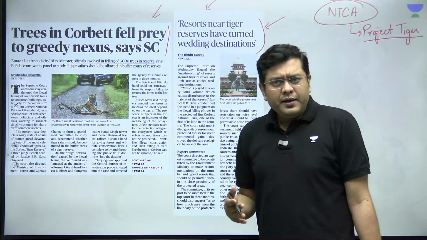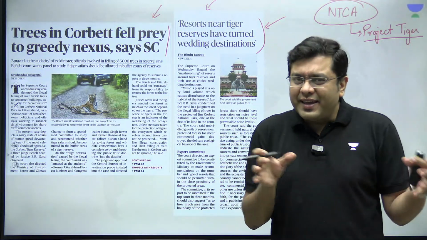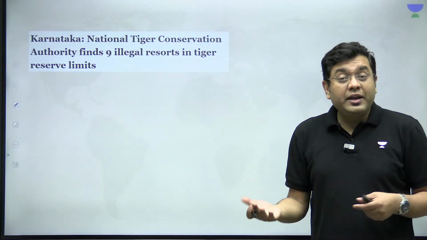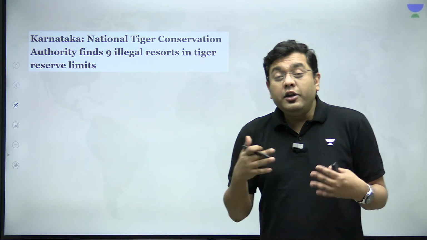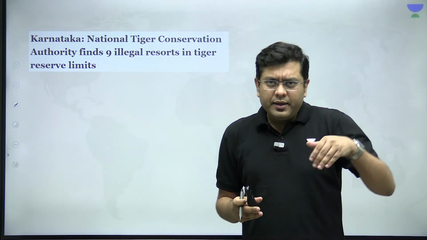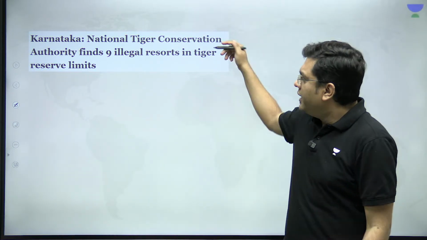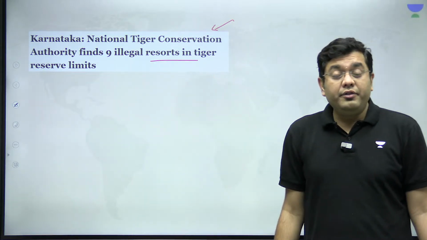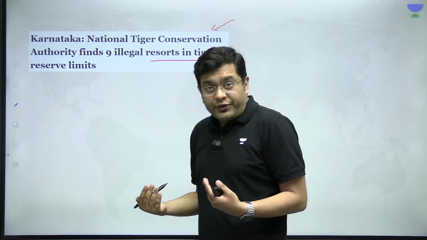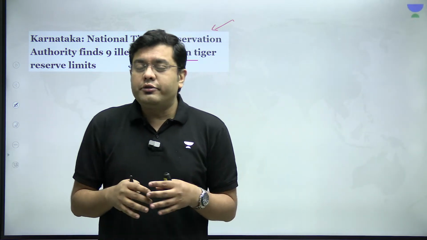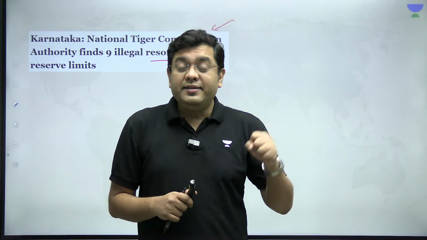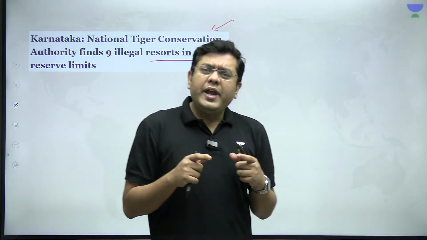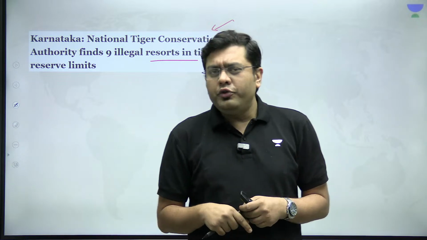And mind you, this is not the first instance when such a case has erupted and broken through the national headlines. You will come across a series of such cases and news reports which have frequented the news for the past few years. For example, in Karnataka, NTCA found 9 illegal resorts within tiger reserve limits. That in itself tells you that if proper regulation is not carried out, then the tiger habitat is at risk.